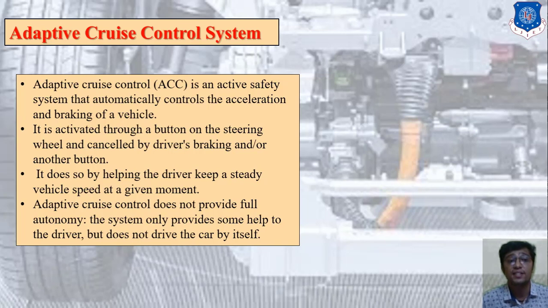Second, it is activated through a button on the steering wheel and cancelled by the driver's braking and another button. Third, it helps the driver keep a steady vehicle speed at a given moment. And last, adaptive cruise control does not provide full autonomy. The system only provides some help to the driver but does not drive the car by itself. So this is the concept of ACC. Move forward to the next slide.